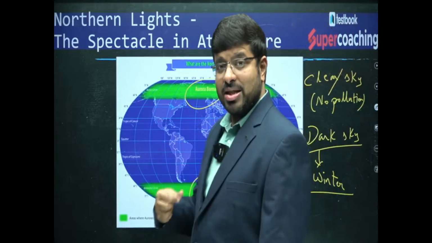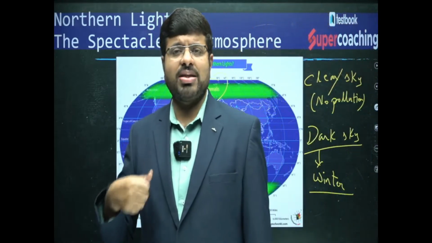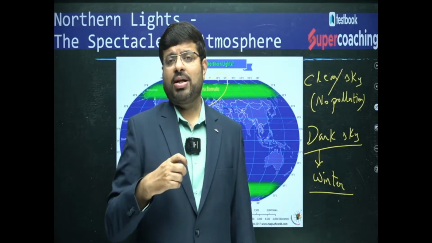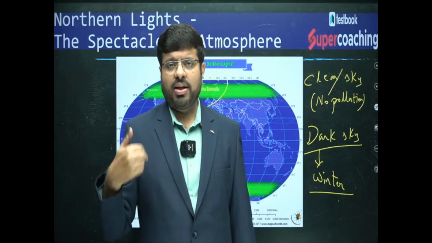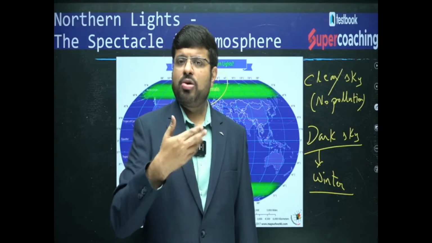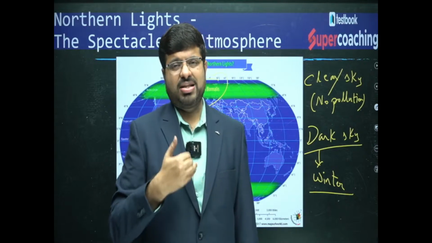For example, from September onwards, usually the season of observing northern lights begins. September is also considered a good month, considering that winter is about to begin, and at that point of time there is more solar activity. That is what is observed.